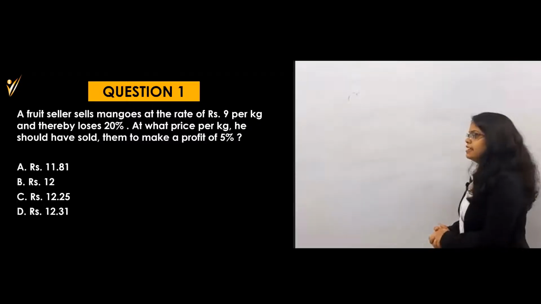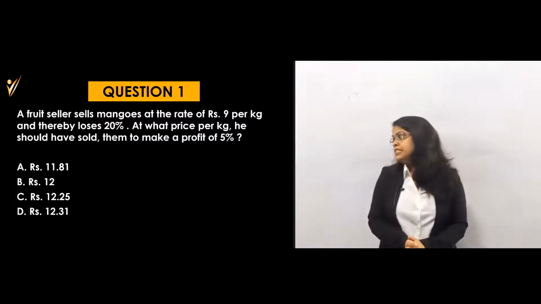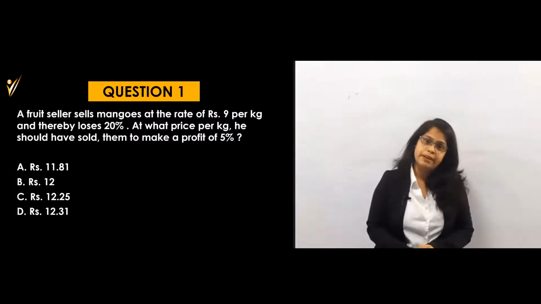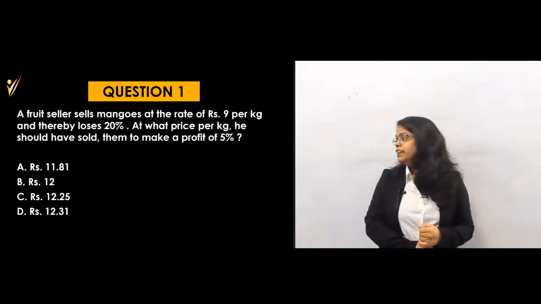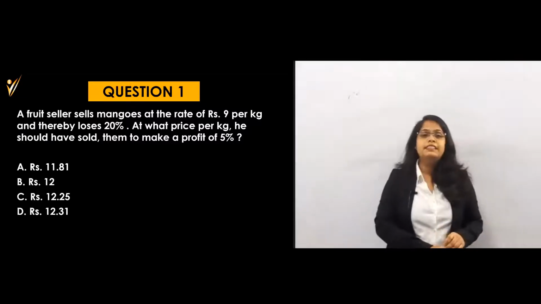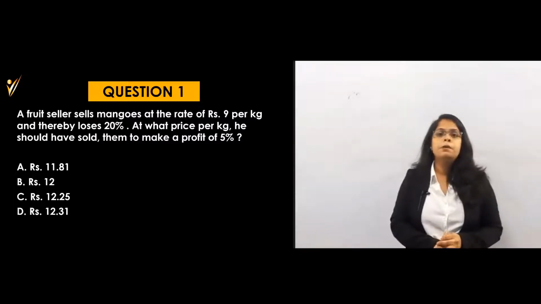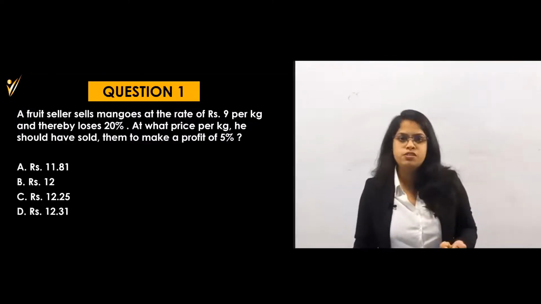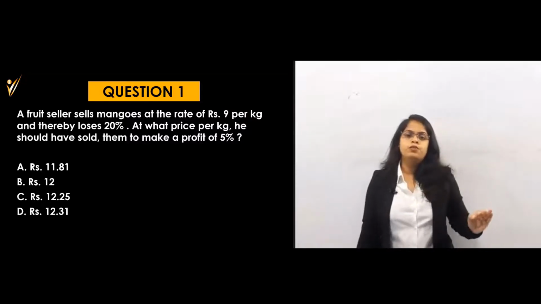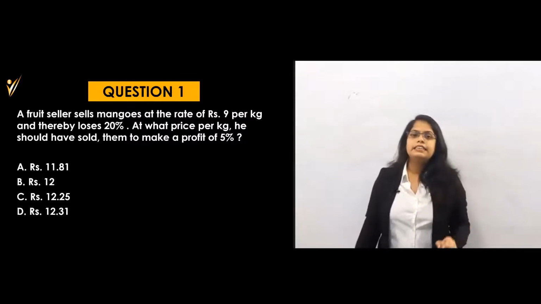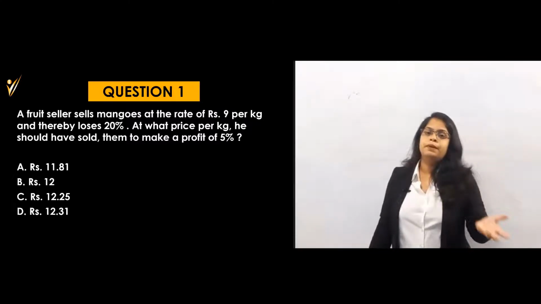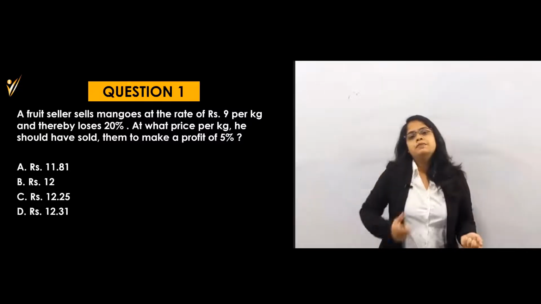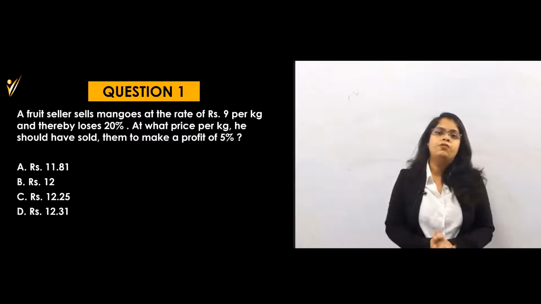First question we will see on the screen. A fruit seller sells mangoes at the rate of rupees 9 per kg and thereby loses 20%. At what price per kg should he have sold to make a profit of 5%? Okay, this is your question. So try to understand the question. There is a fruit seller, and he sold the fruits at 9 rupees per kg. Then he realized that after selling at 9 rupees per kg, he is getting a loss of 20%. Then at what price must he sell to make a profit of 5%?